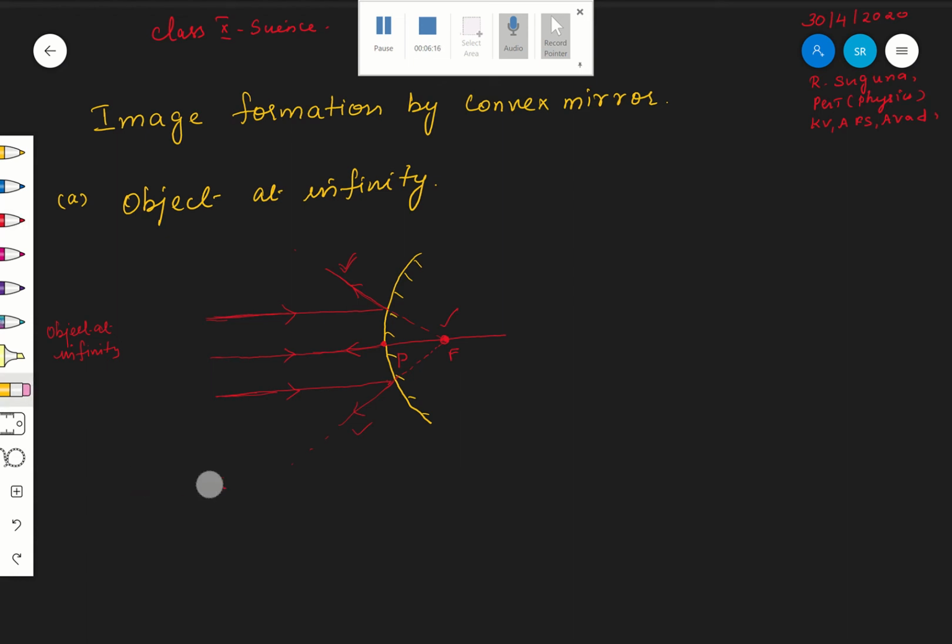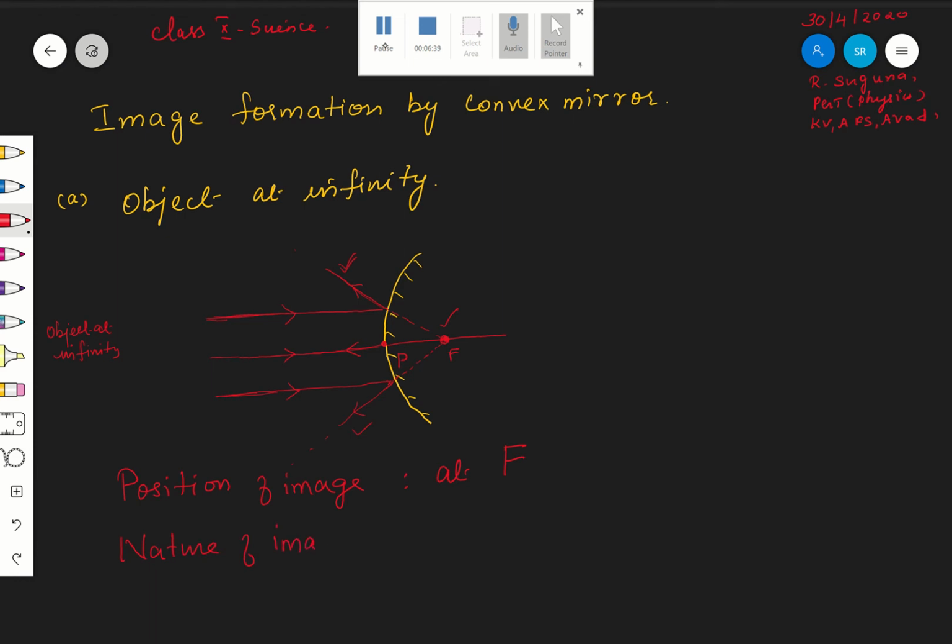First you find out what is the position of the image. Okay, what is the position of the image? Position of image is at F, principal focus at F. Okay, and what is the nature of the image?